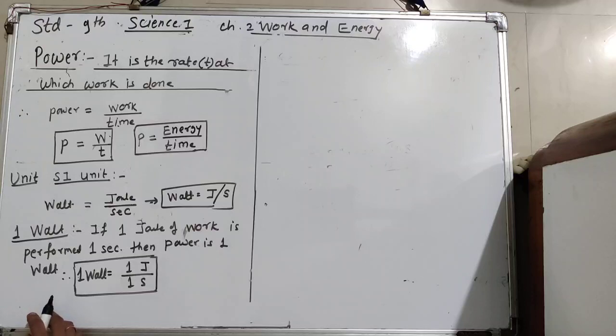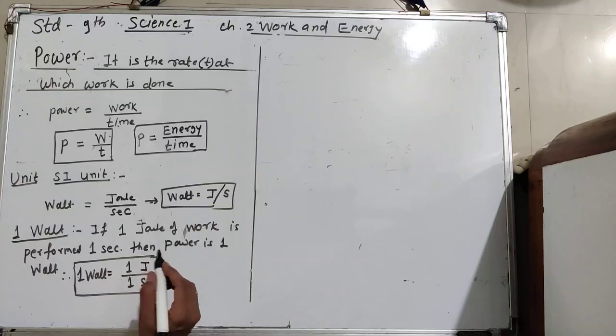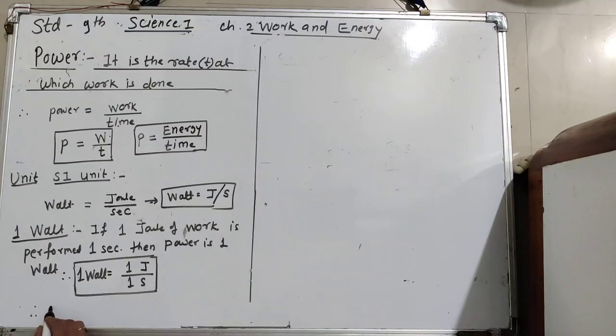Okay, now you know 1000 watt is equal to 1 kilowatt. So first write the conversion of 1 kilowatt. 1 kilowatt is equal to 1000 watt. This is the conversion. K, kilo, so kilo is 1000, and watt here.